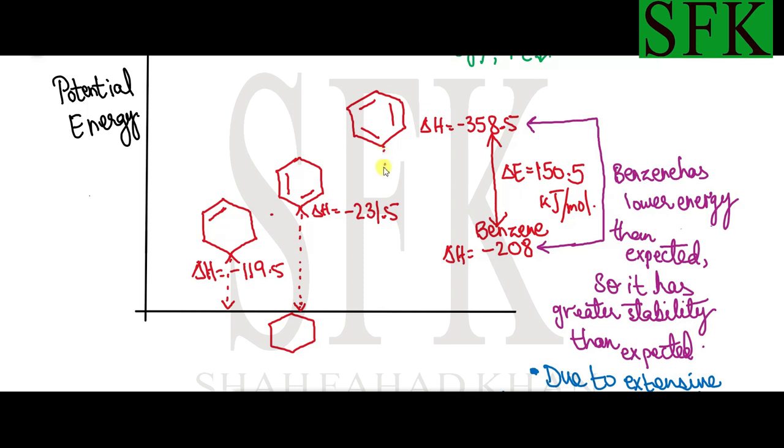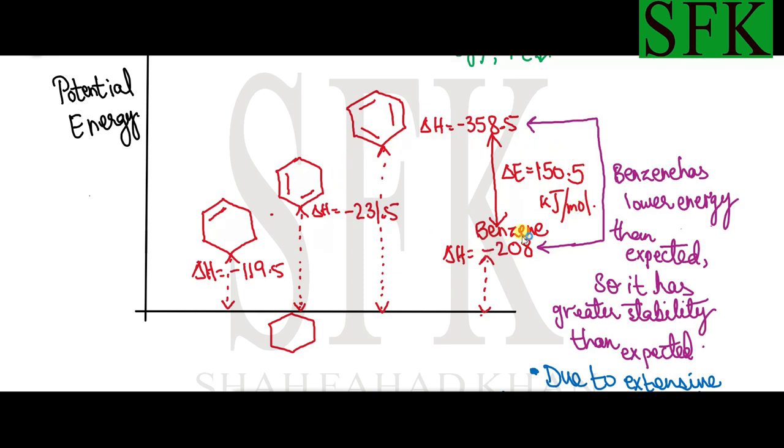And when benzene, basically the Kekulé structure of benzene, got converted into cyclohexane, the expected enthalpy change was minus 358.5, but in reality the enthalpy change when benzene gets converted into cyclohexane is much lower compared to minus 358.5. It's just minus 208 kilojoules, and the difference in the two energy levels is 150.5 kilojoules per mole. And this difference in energy level is the resonance energy.